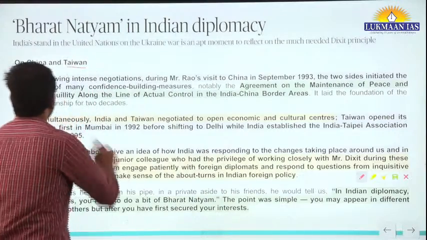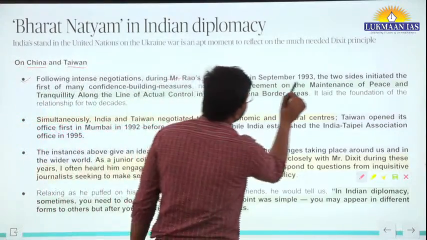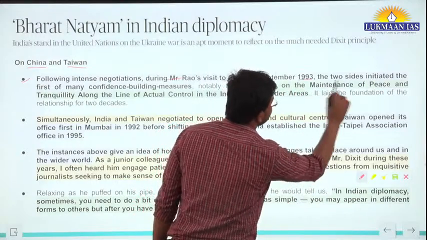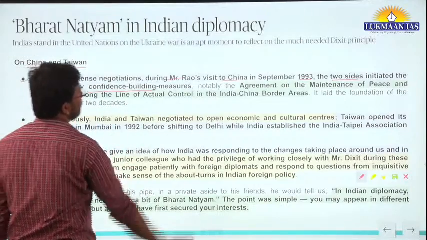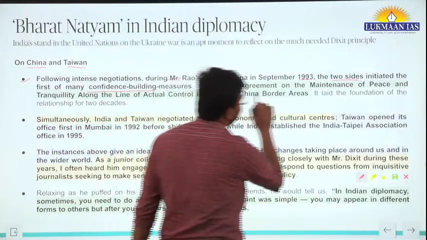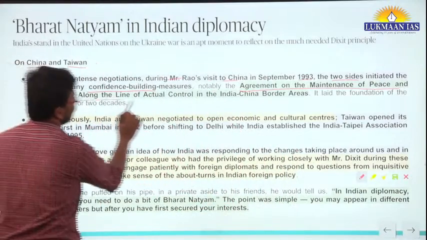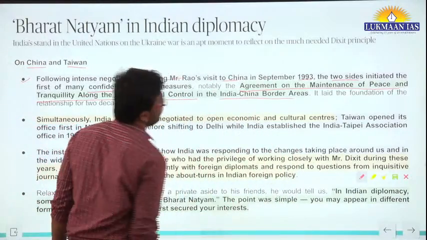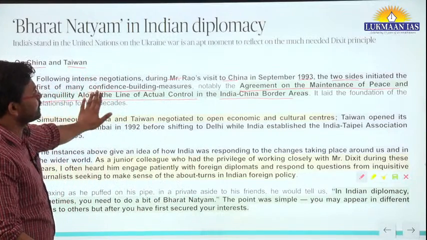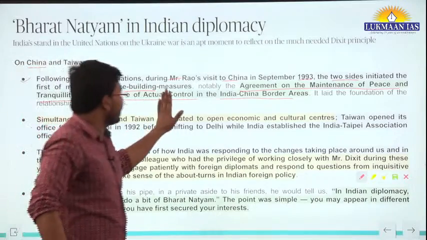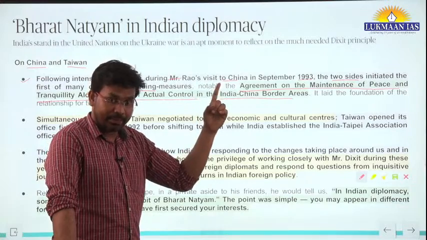Following intense negotiations during Mr. Rao's visit to China in September 1993, the two sides initiated the first of many confidence building measures, notably an agreement on maintenance of peace and tranquility along the Line of Actual Control in the India-China border areas. Here we need to see that the Prime Minister of India visited China in 1993. In 1991 something happened. What happened?